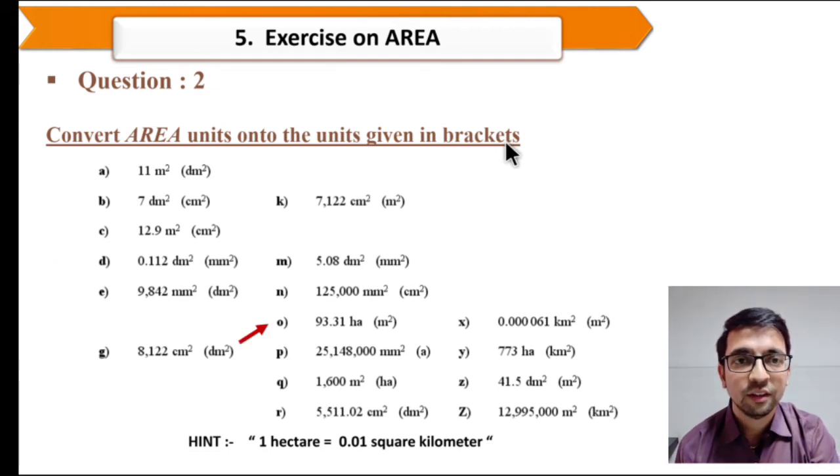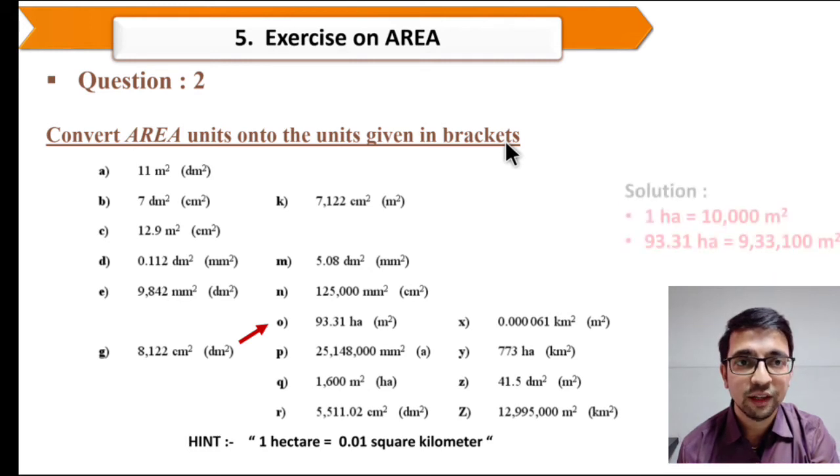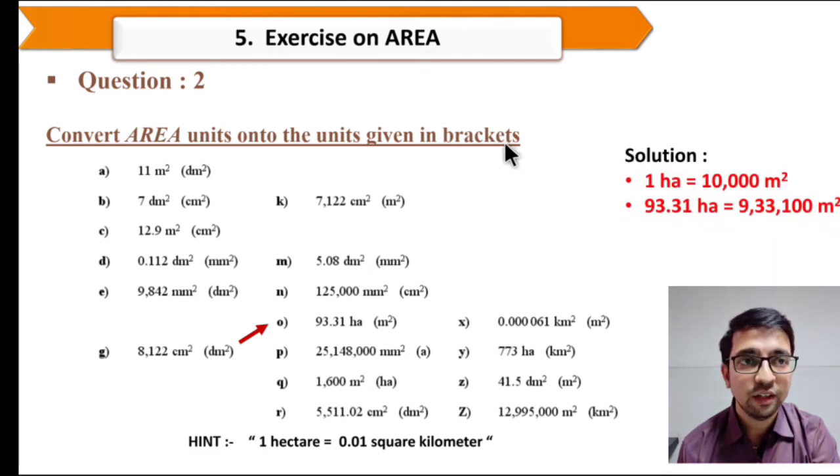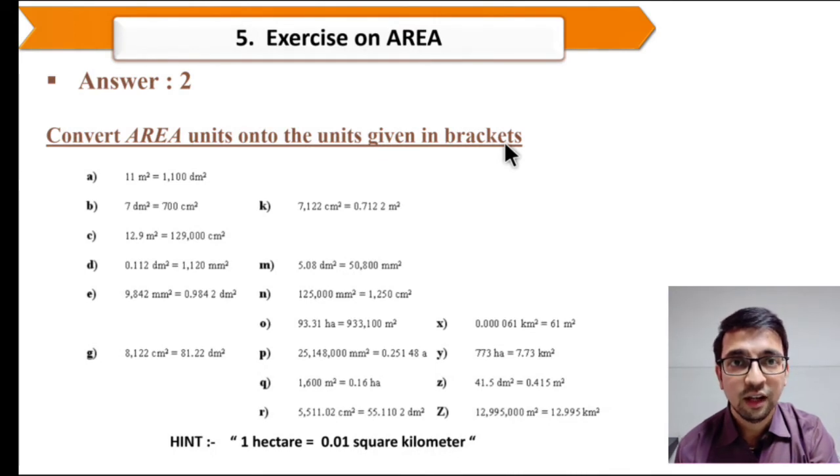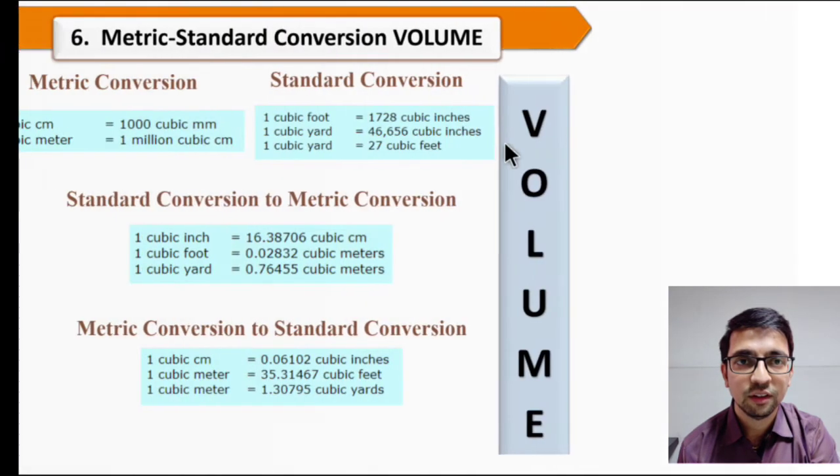Second, convert 93.31 hectare into meter square. So 1 hectare equals 10,000 meter square. So multiply 93.31 with 10,000. So you will get 9,33,100 meter square. Okay. So these are the answers for the exercise on area. You can verify later on.